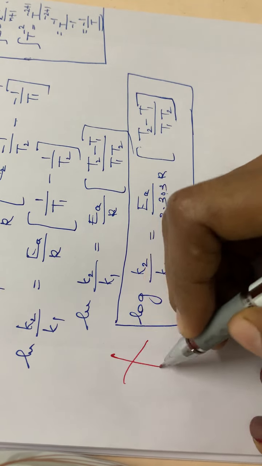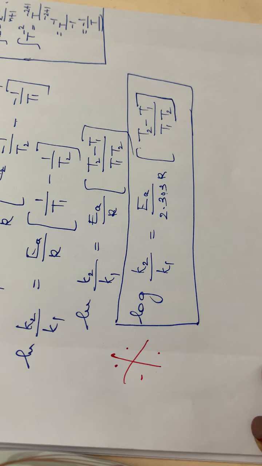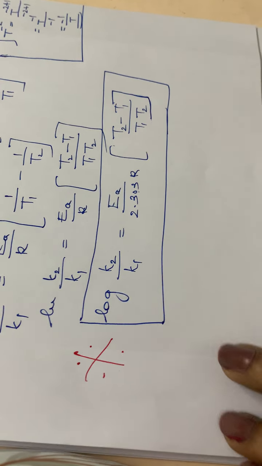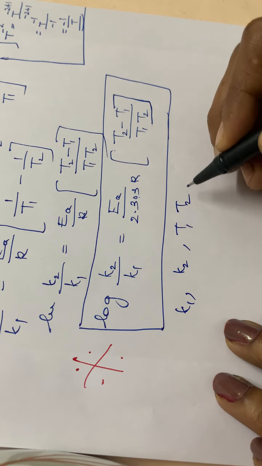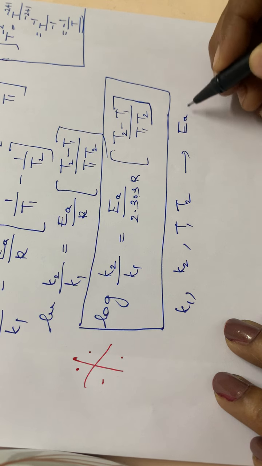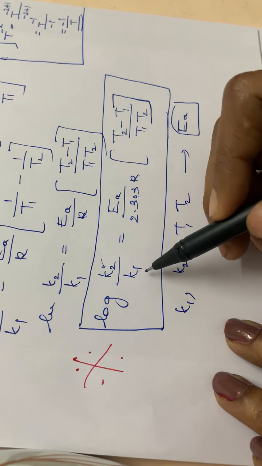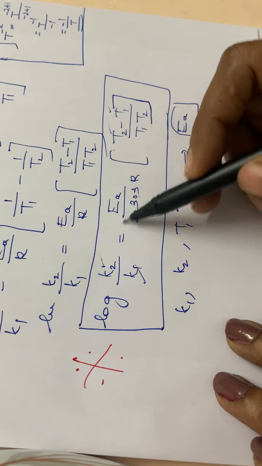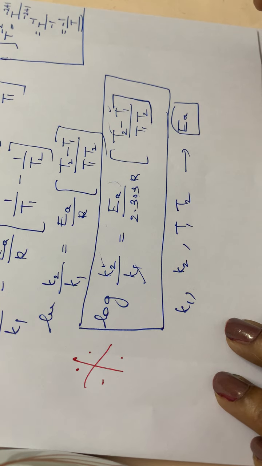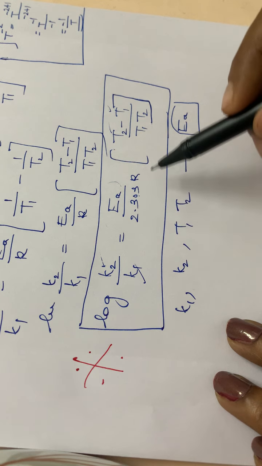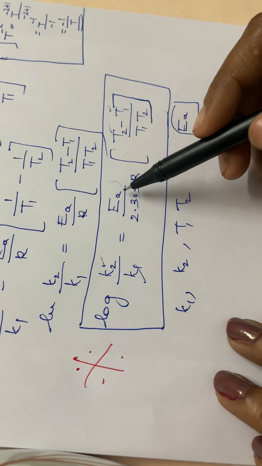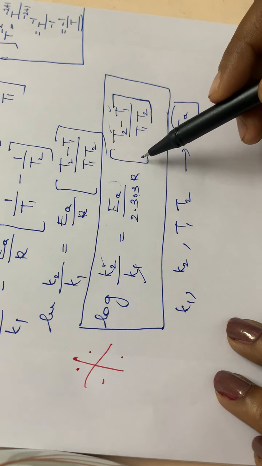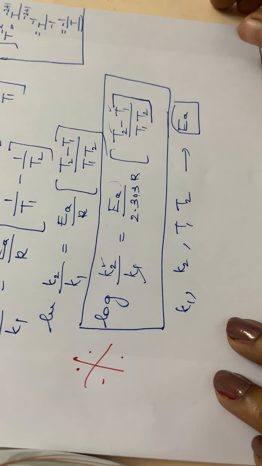Okay, log K2 by K1, that is equal to EA by 2.303 R into T2 minus T1 divided by T1 T2. If you know the values of K1, K2, T1 and T2, then you can calculate the activation energy, isn't it? By having the values of K1, K2, T1, T2, we can calculate the energy of activation. Okay, so this formula is very important. You have to study this by heart. You have to do problems with this formula. Log K2 by K1 is equal to EA divided by 2.303 R into T2 minus T1 divided by T1 T2.